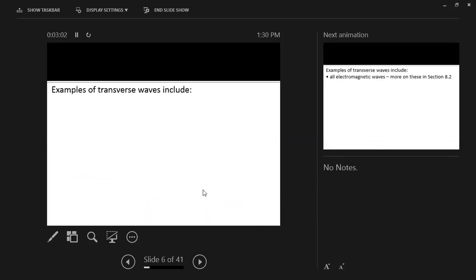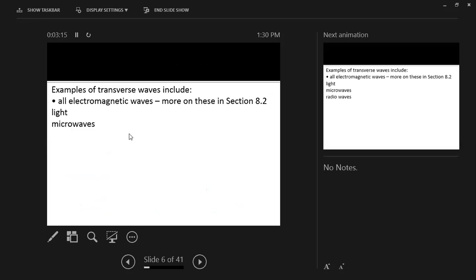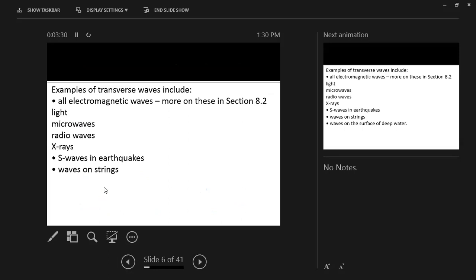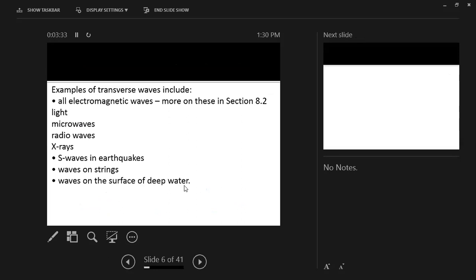What about examples of transverse waves? There are many examples we can give. When you look at the electromagnetic spectrum in section 8.2 in your book, you're going to see it. All the waves in the electromagnetic spectrum are transverse waves, like light, microwaves, radio waves, X-rays, gamma rays. They're all transverse waves. S waves are another example. Waves on a string, and the waves on the surface of deep water, those waves are called transverse waves.